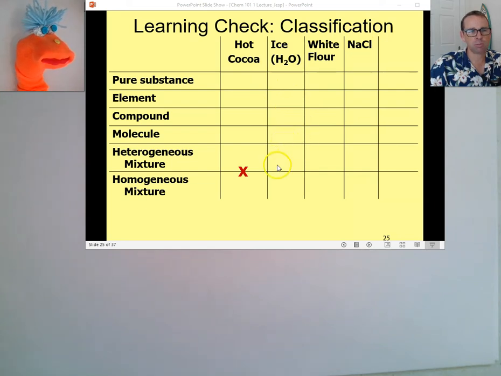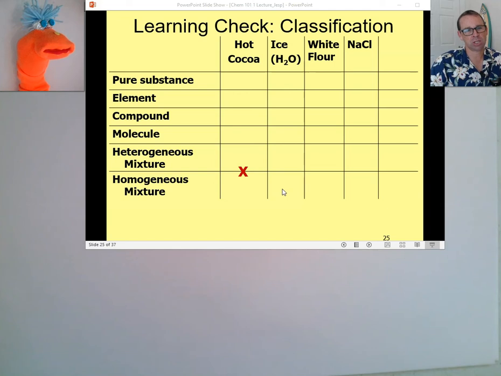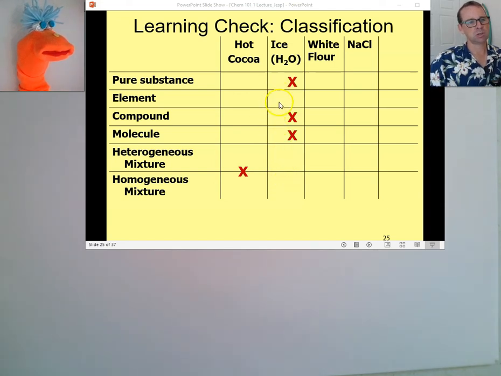Yep. Is it a mixture? Is some of the ice melted? Well, even if it was melted, would that mean, in the liquid phase or the solid phase, that I'm changing the kind of compound or elements it is? Oh, I guess not. That's right. It doesn't change it. So, pure substance, compound, and molecule.